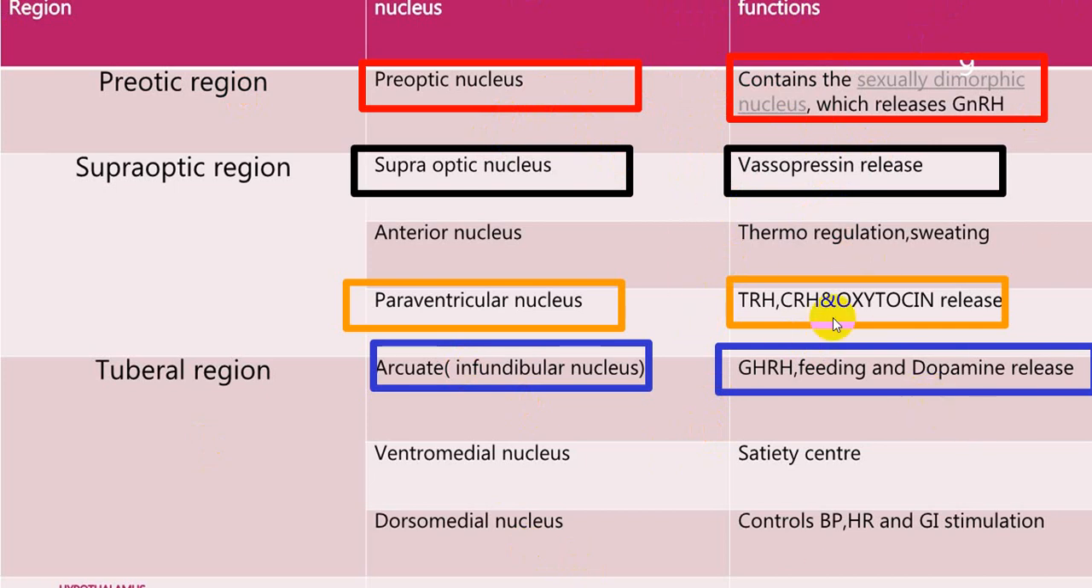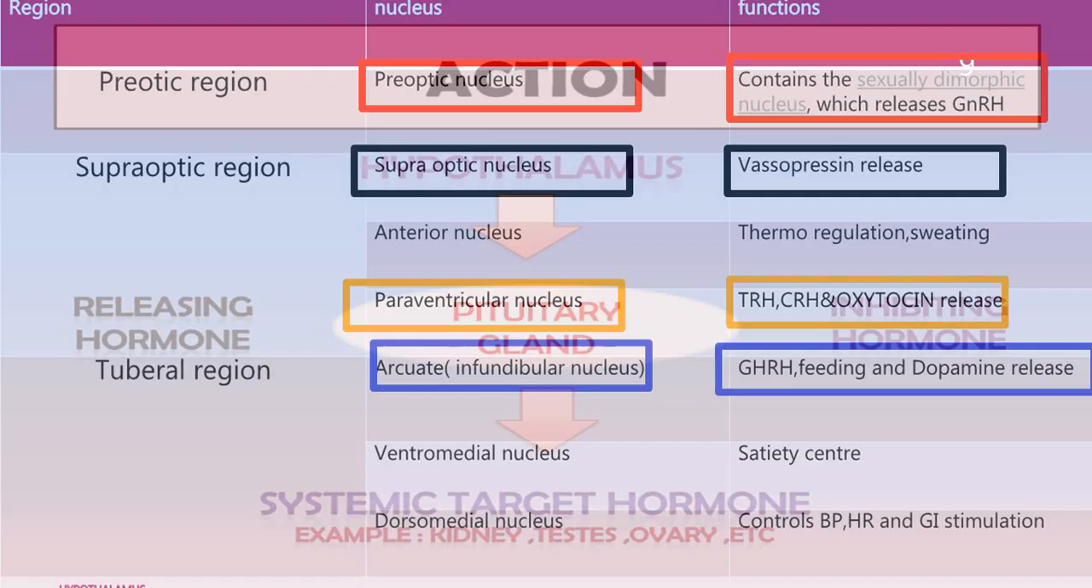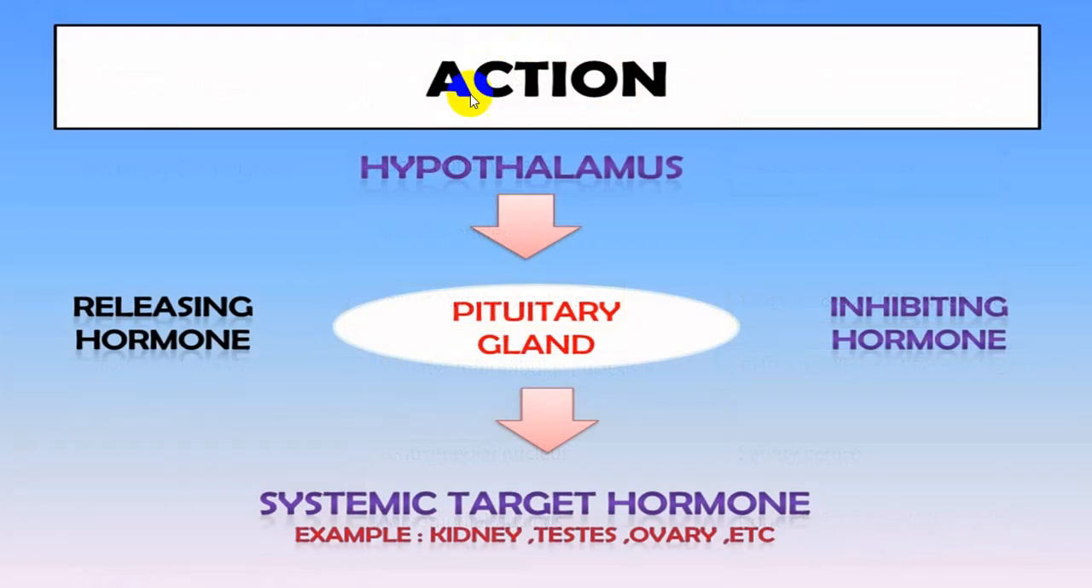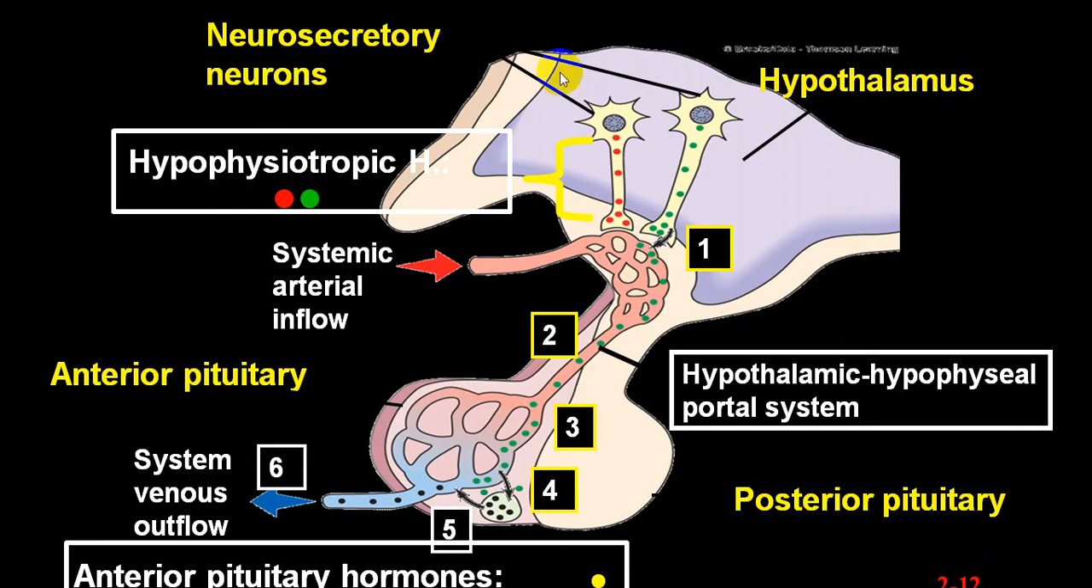These are all releasing hormones and inhibitory hormones. We call them trophic hormones. So the action of hypothalamus on the pituitary gland is by releasing hormones or inhibitory hormones. And then whatever the pituitary gland releases will act on target organs like kidney, testes, ovary, adrenal glands, thyroid gland, etc. So these are the different types of cells we call neurosecretory cells or neuroendocrine cells or neurocrine cells.